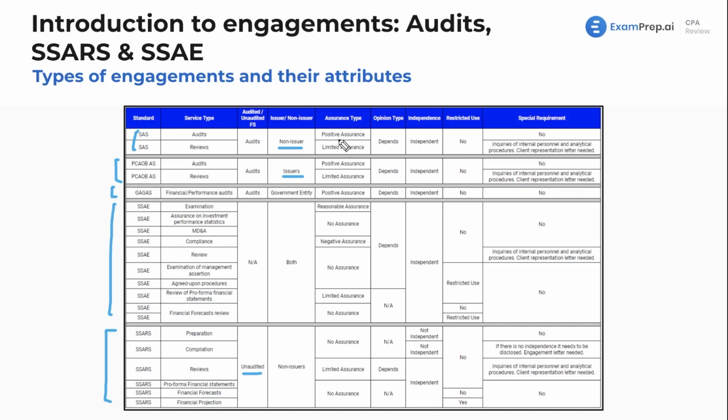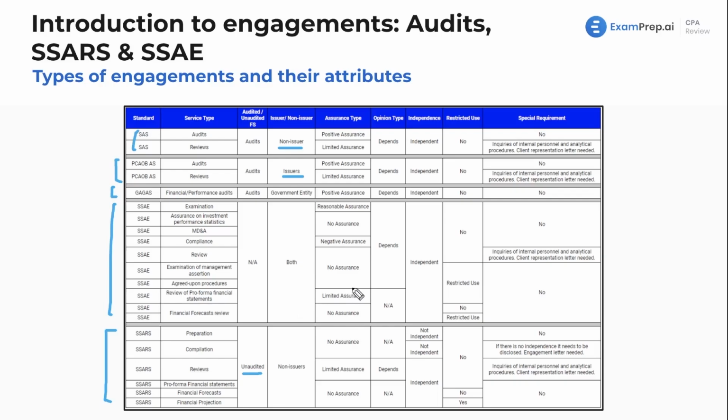But generally, audits are going to give positive assurance. For reviews, you see limited assurance. You see this again and again when we see reviews. Memorize that reviews have limited assurance. Negative assurance, compliance right here. You see that. Positive assurance, limited assurance, no assurance. Just memorize what types of assurances are given.